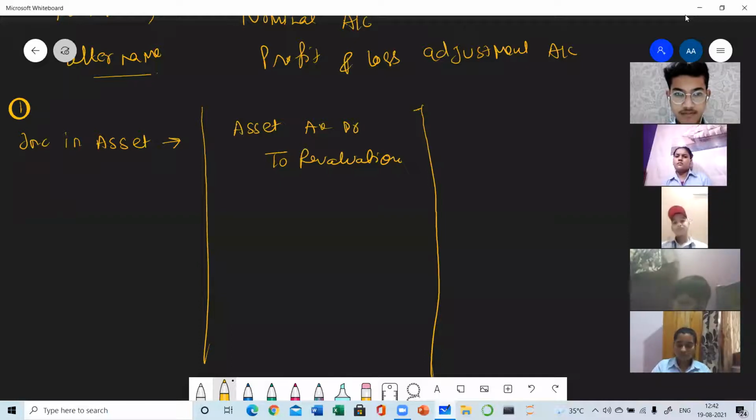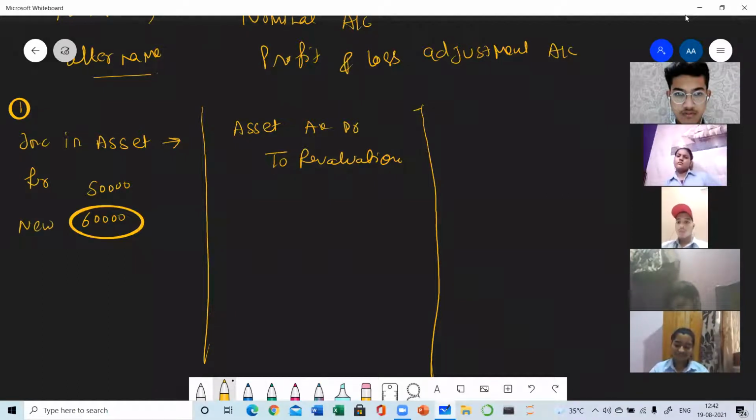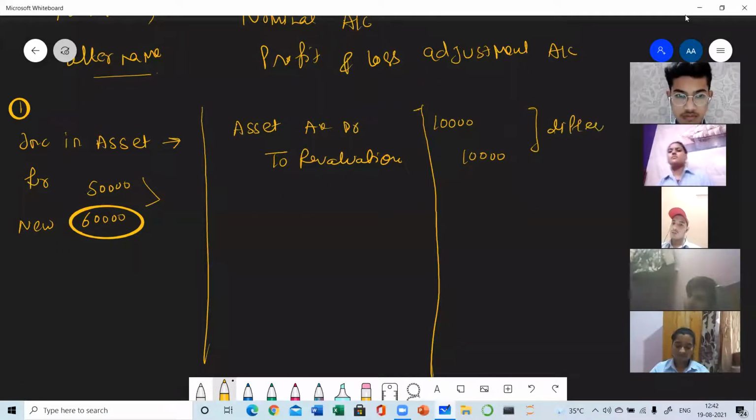Suppose, for example, earlier the value of furniture was 50,000. Now the value of furniture has been increased. This is the new value, 60,000, and this is the old value. So the value of furniture is increased by 10,000. So this entry will be done not by 50,000, not by 60,000, but with the change difference value. So this entry will be passed always with the amount which is changed, means with the profit or loss.